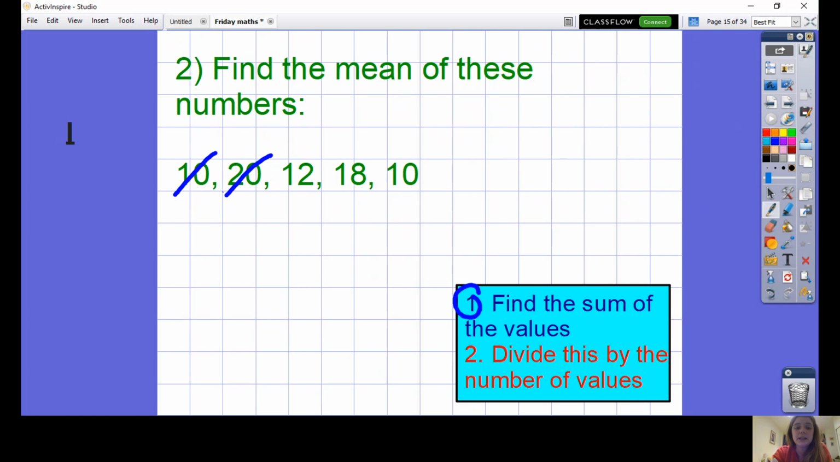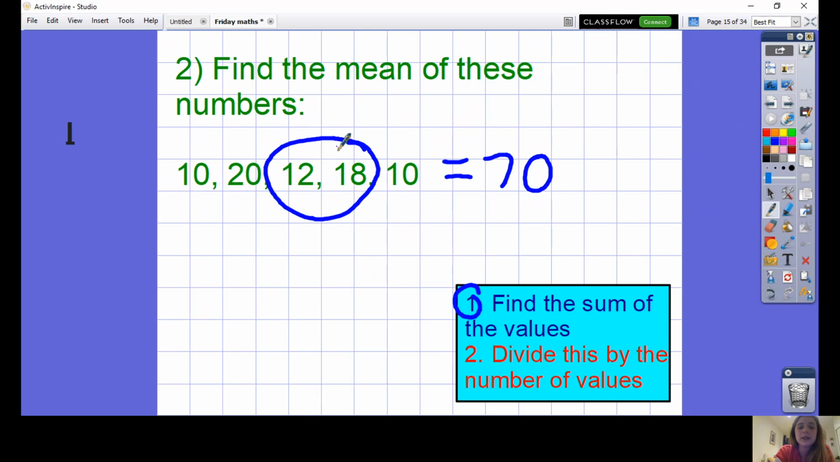10 add 20 is 30, add another 10 is 40, add 12 makes 52, add 18 makes 70. I'm going to count those again to double check I've got it right. This time I'll try it in a different order. This time I'll start with my 2 harder numbers. 12 add 18 makes 30, add 10, 40, add 10, 50, add 20, 70. I can be confident I've got that calculation correct.